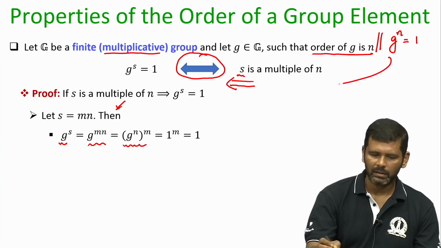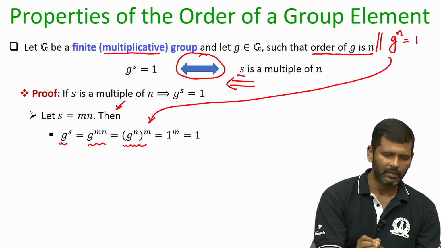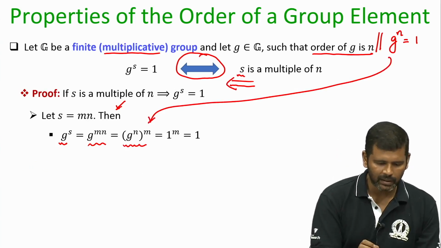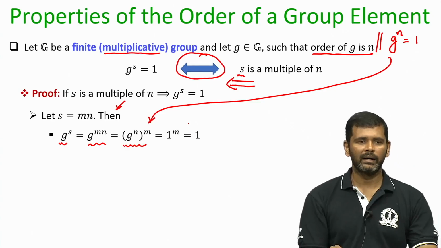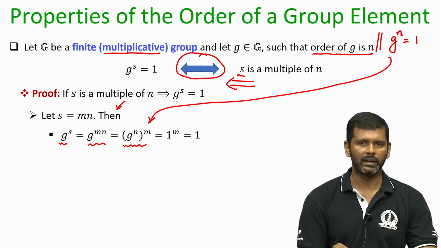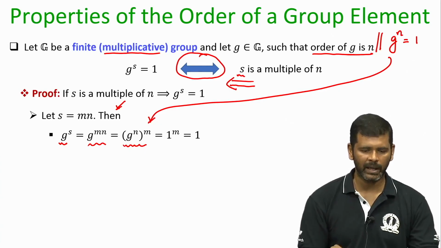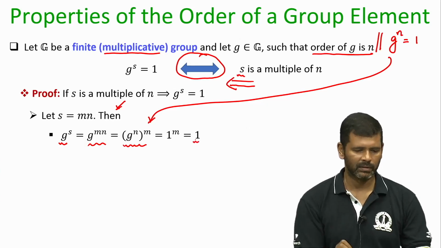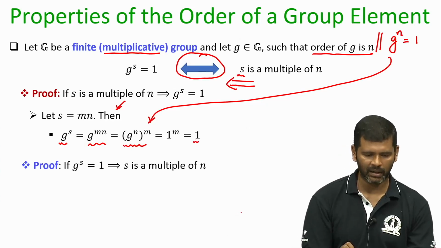But since g power n is the identity element, this is the same as the identity element raised to the power m, which means I am operating the identity element with itself m times, which will give me again the identity element, namely 1. So, that proves the implication in one direction.